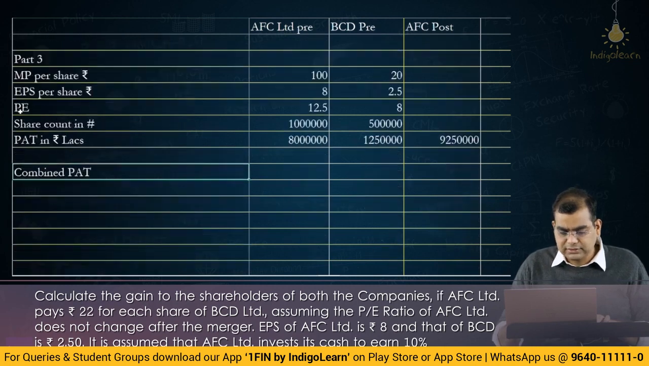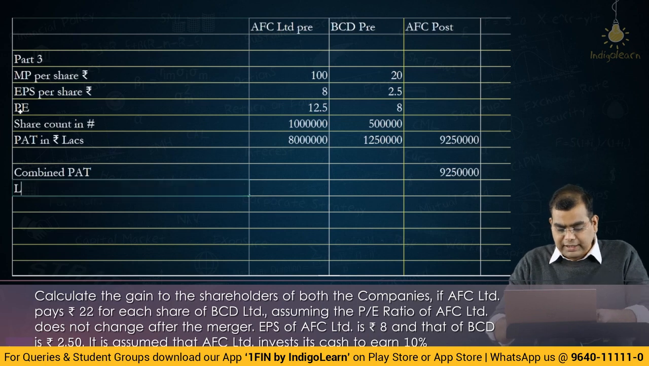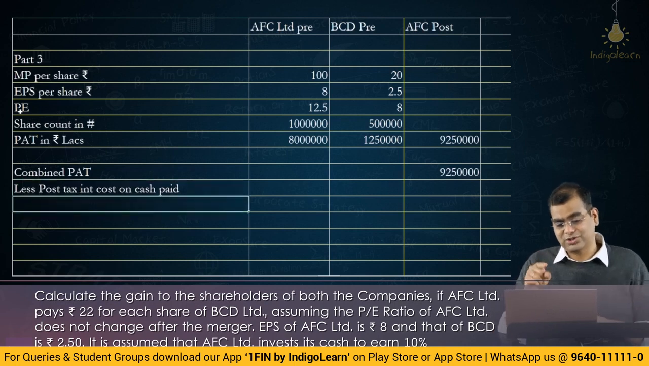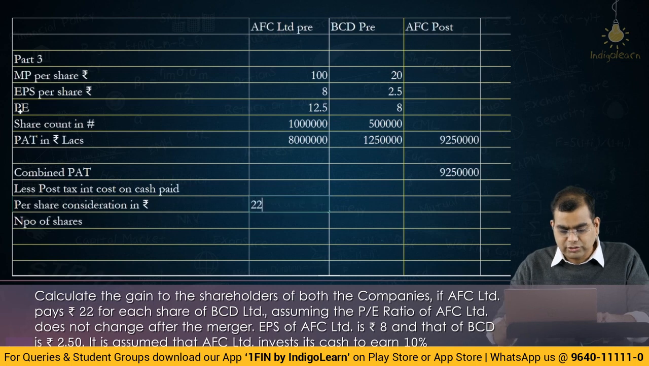So, the combined PAT is 92 lakh 50,000. Now, this combined PAT is there, but cash is going out. How much cash is going out? Less interest cost on cash paid, and I will say this is post-tax interest cost. If you remember, I said post-tax interest cost. Why? You see here, the cash paid computation. What is cash paid? The per share consideration in rupees times the number of shares. What is the per share consideration? It is 22 rupees, and the number of shares is how much? We have 5 lakh shares, correct?